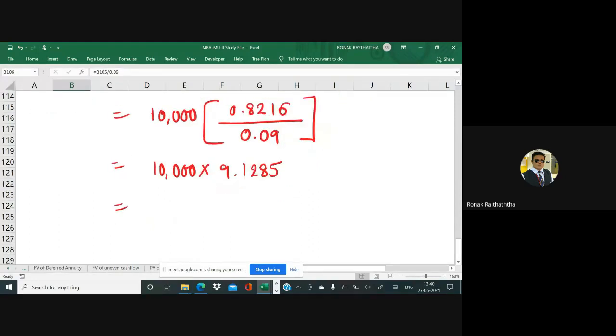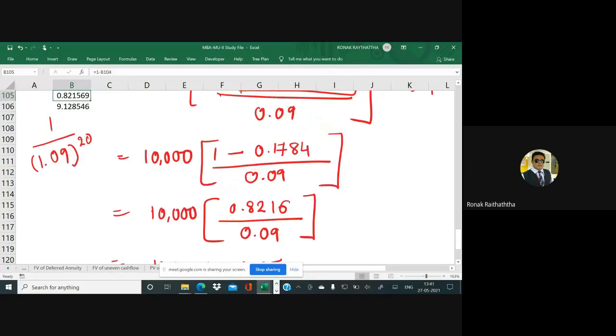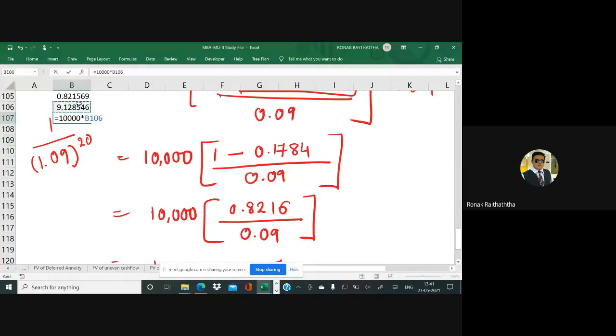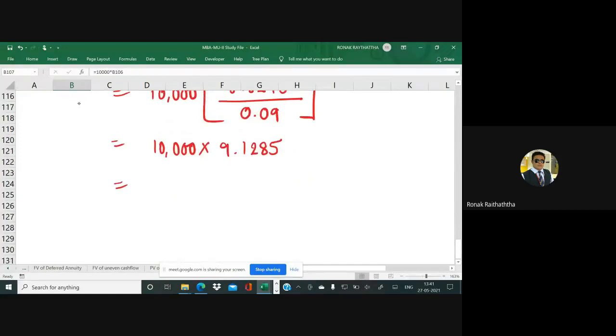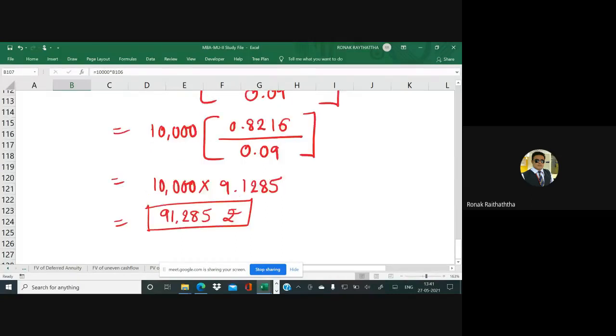So if you multiply that with 9.1285, my friend, you get 10,000 multiplied by 9.1285 and we have got 91,285. That is the amount of loan taken on the car.